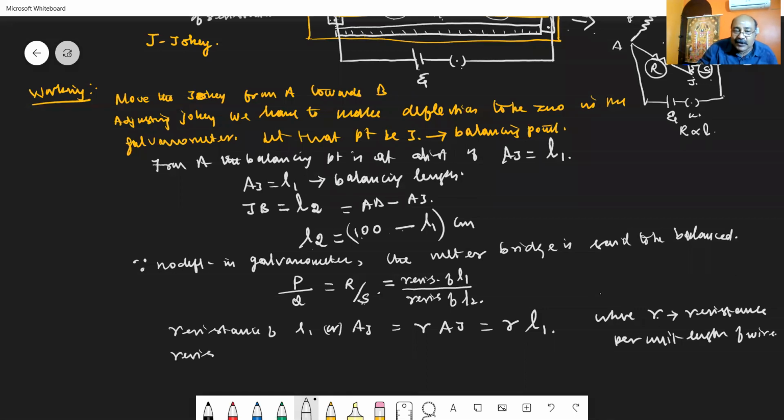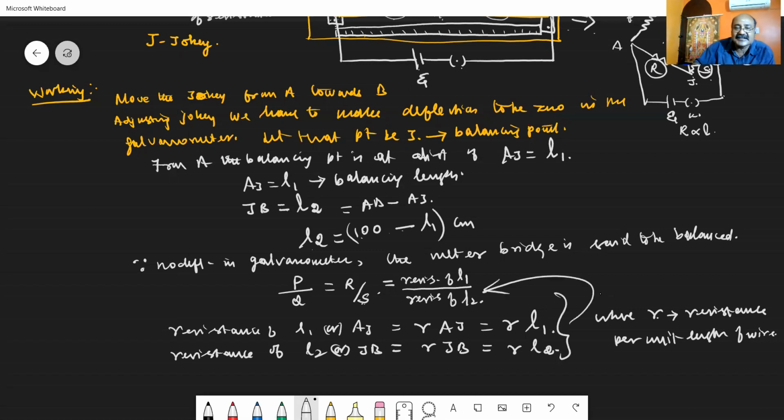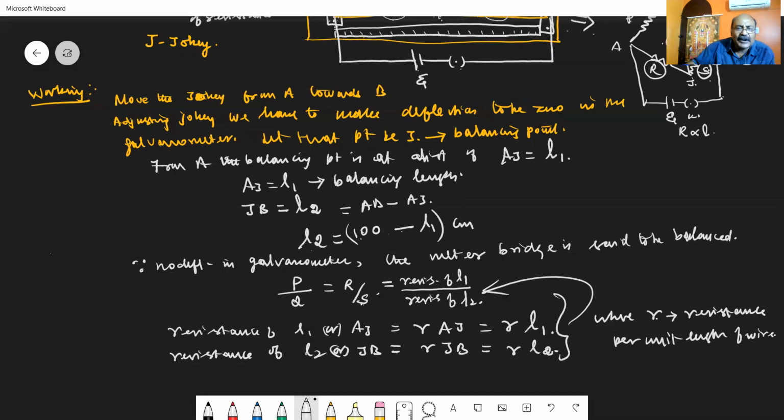Similarly, I can calculate the resistance of L2, or the resistance of the remaining length JB, which is equal to r into JB, which can be written as r into L2. Now you take these two values and substitute them in the above equation.